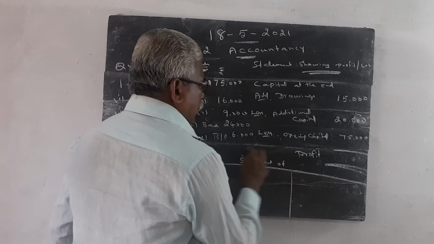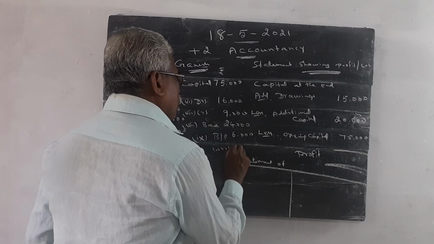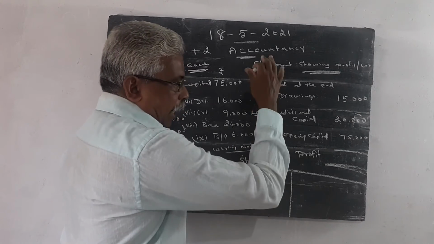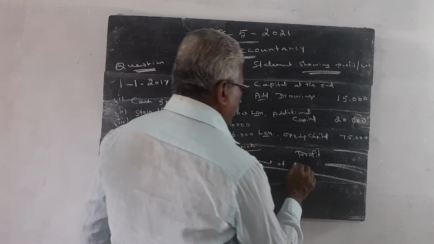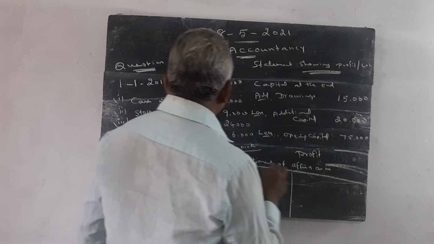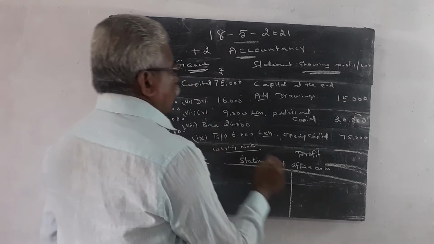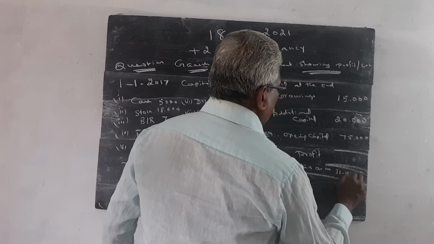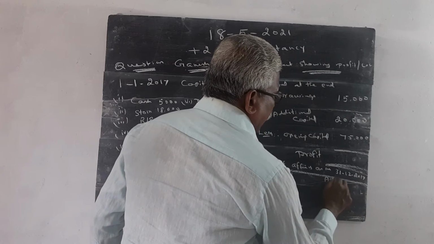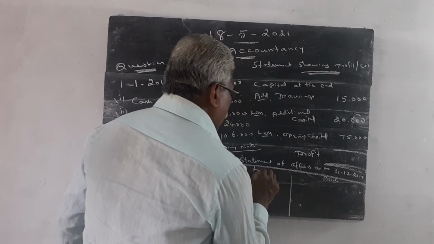Statement of affairs. Here you write working note. It is a working note, but this working note is having a mark, so write it in the answer sheet itself. Statement of affairs as on 31/12/2017. Assets are entered here. Liabilities are entered here.